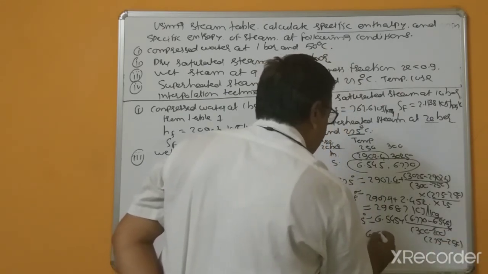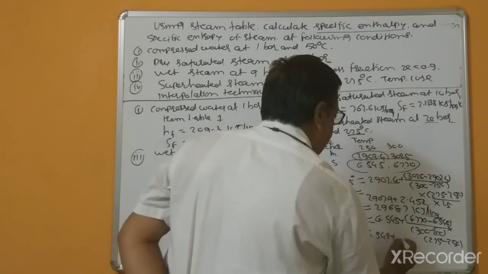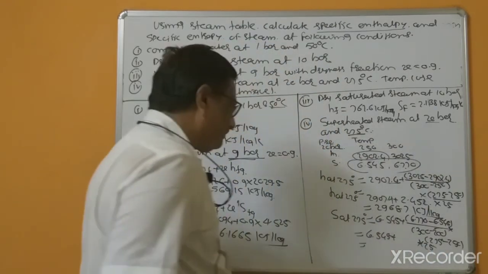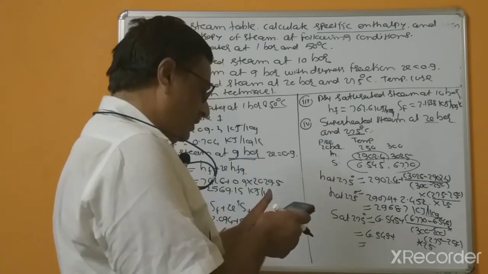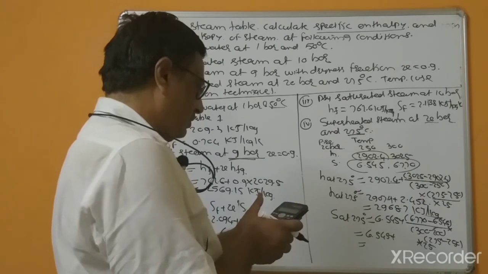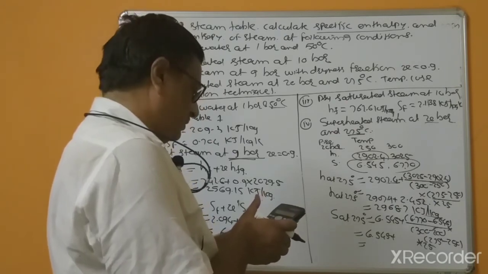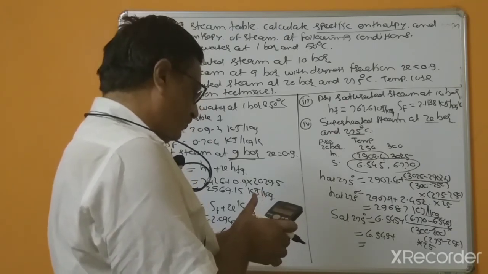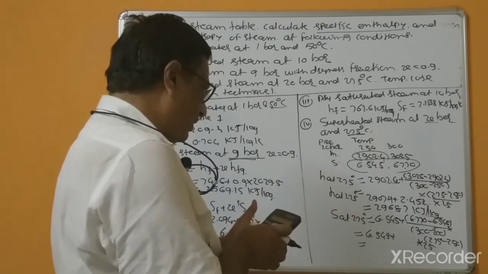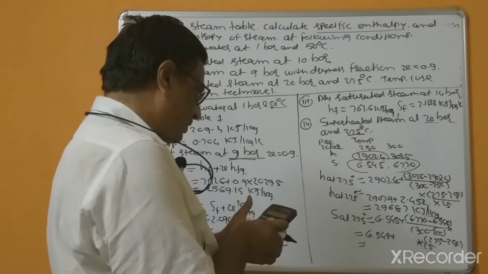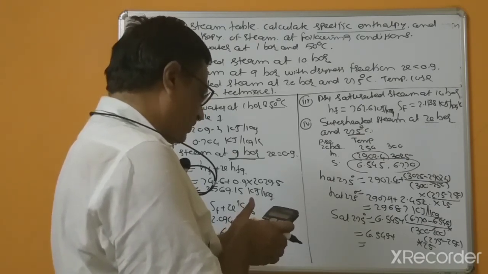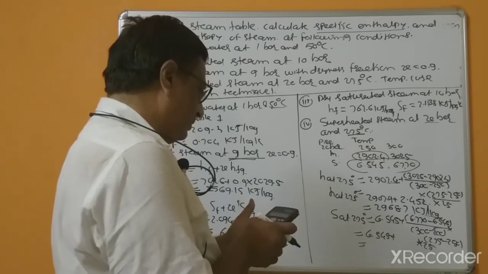So that's why 6.770 minus 6.545, this is 0.225 divided by 50 multiplied by 25 plus 6.545.